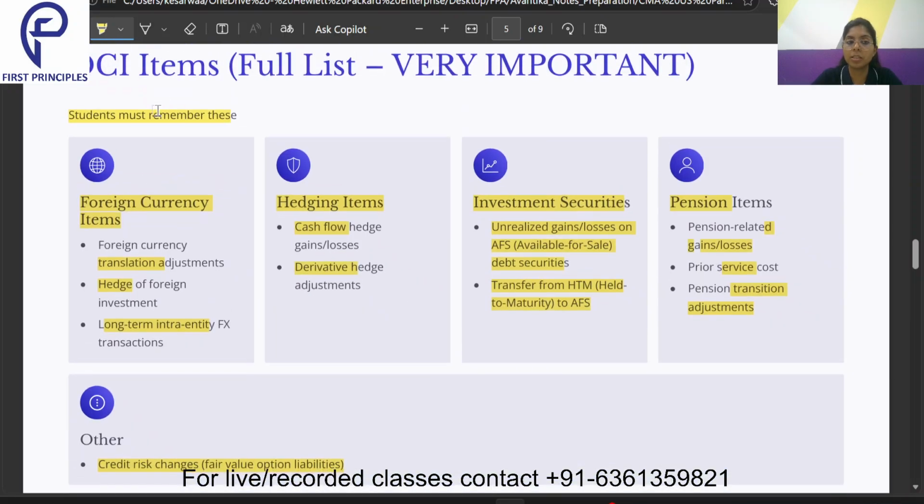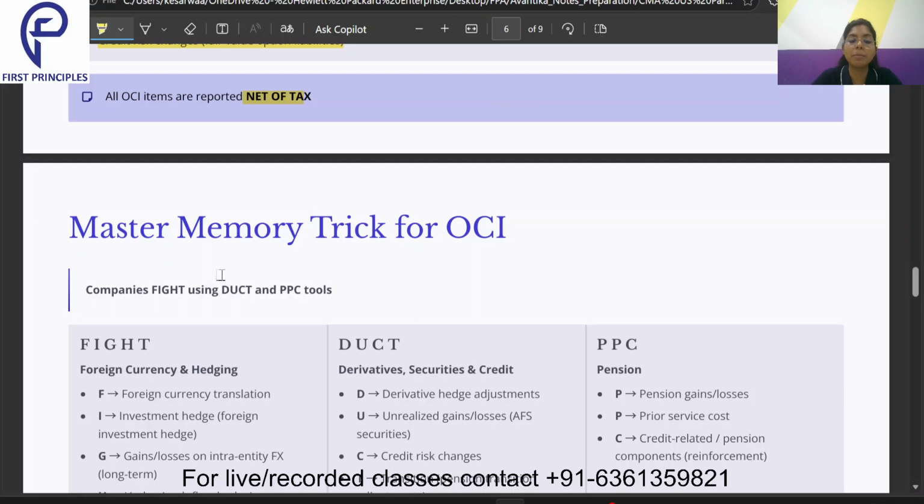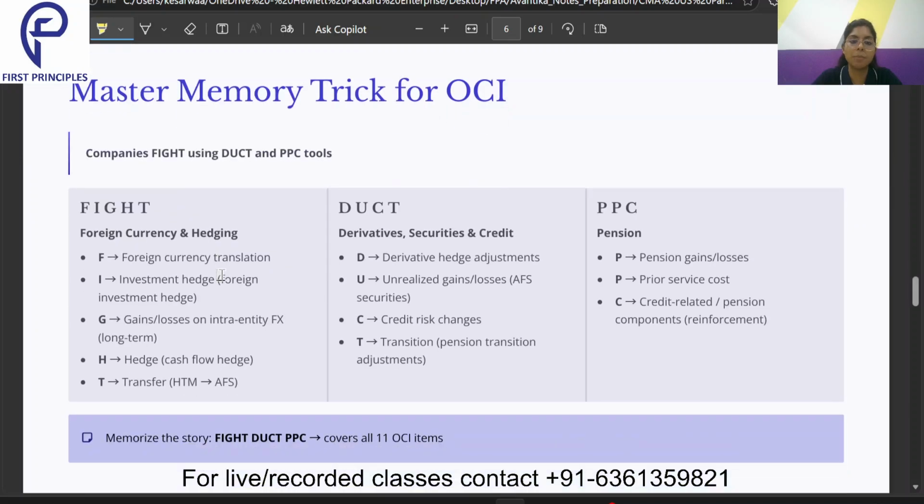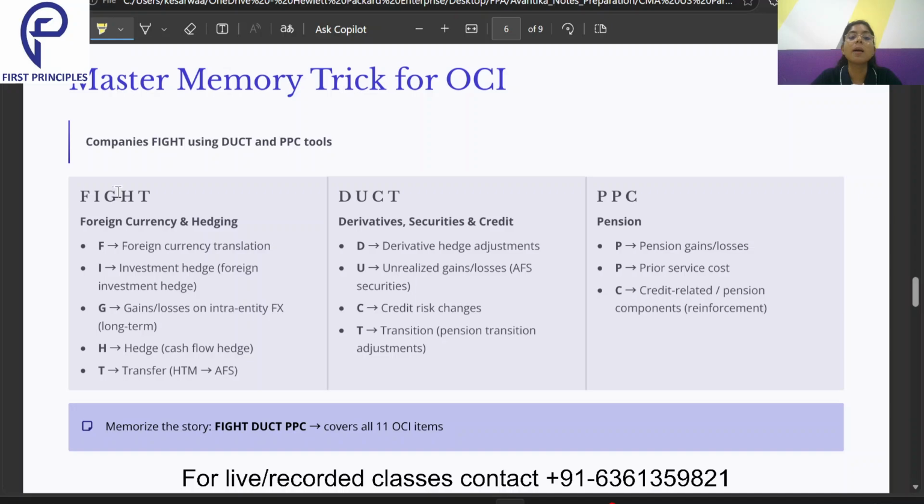Now, is it important for us to remember? Yes, it's clearly mentioned, students must remember these. How to remember it? Very simple. A very easy memory trick has been given over here: Companies fight using duct and PPC tools. We should memorize this, that companies fight using duct and PPC. So this covers all OCI items, and with this we can easily remember it.